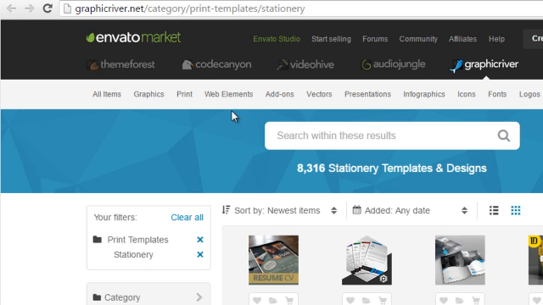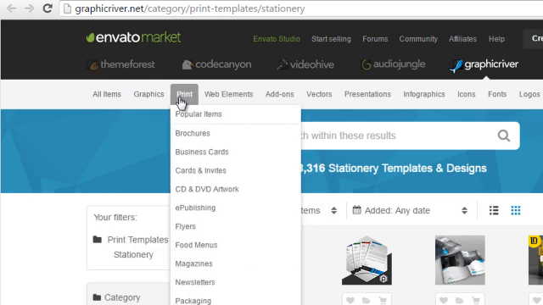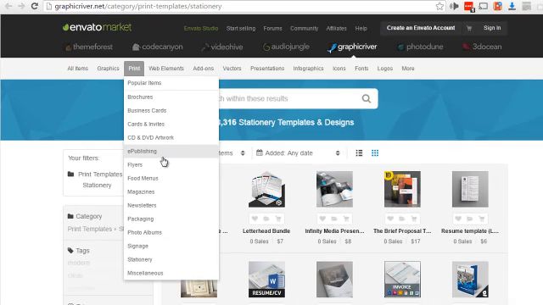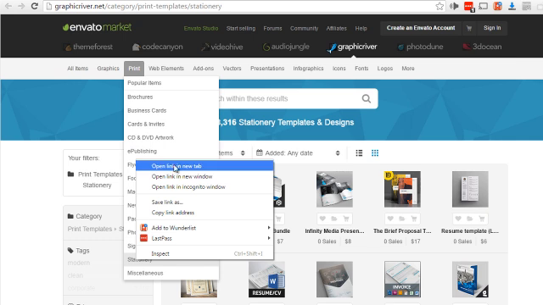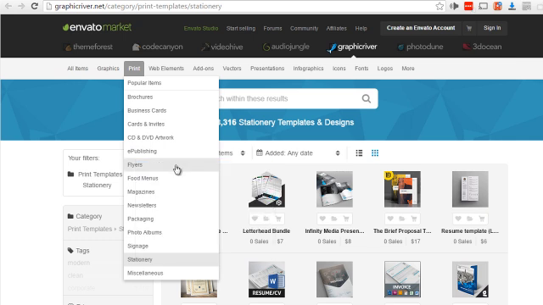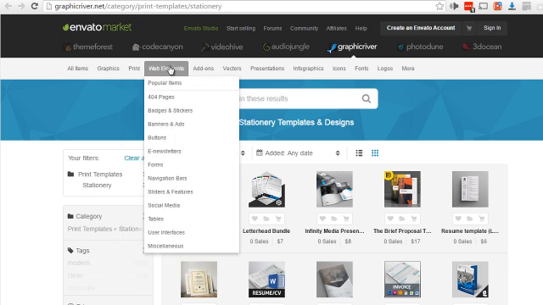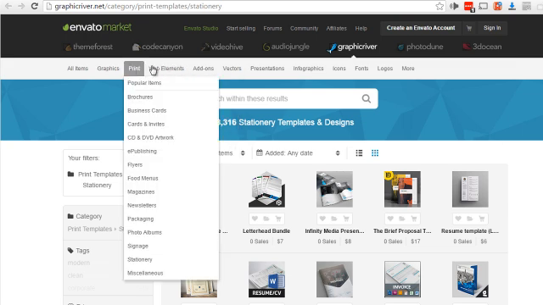Now, if you take a look under web elements and print, you'll be able to find a lot of different items that you can use to your advantage, such as stationery. So I'm going to open this in a new tab and we'll take a look at it in just a minute. You can also use newsletters, magazines, e-publishing, and even brochures. We also have access to web elements as well, but we're going to stick with print.